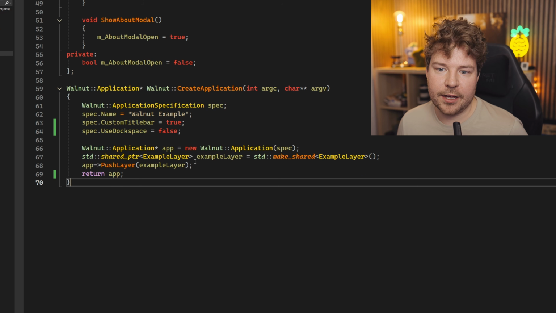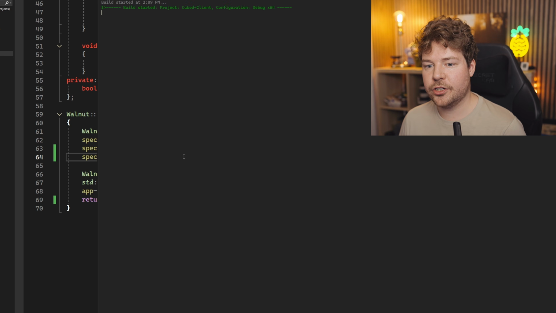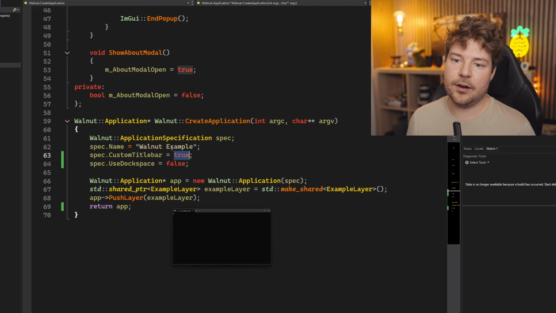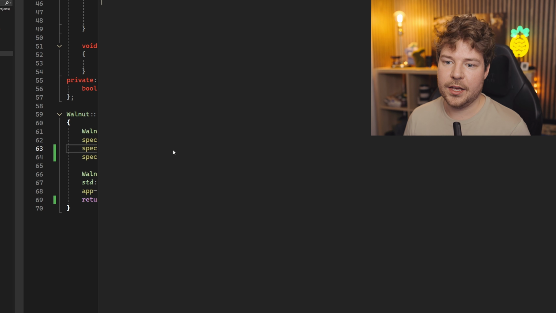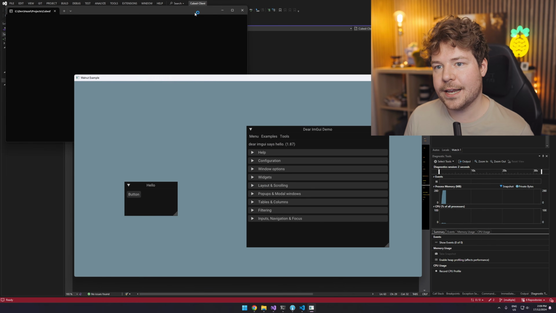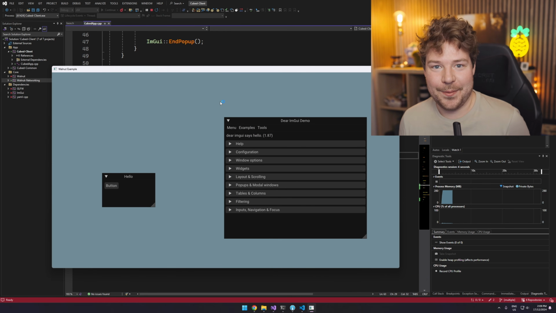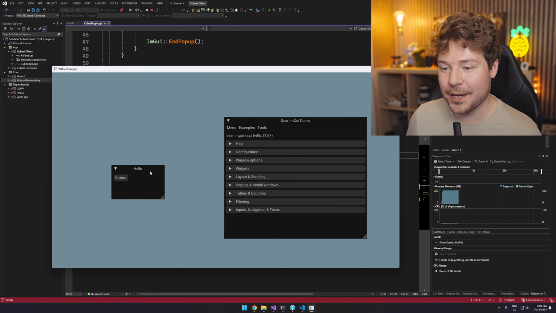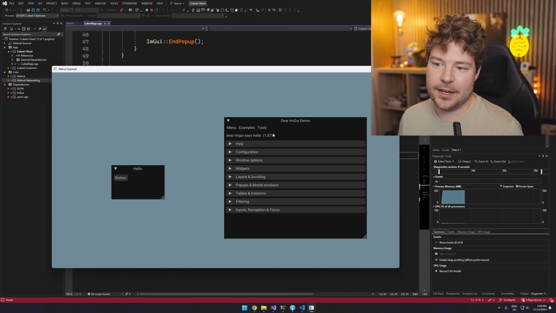So this is what we're looking at. Very basic change. Oh, and also I guess custom title bar is also set to false, because we've gotten rid of the dock space, so we're not going to have that window anymore. So you can see now we've gone back to a plain application. Looks kind of bad compared to what we had, but it will probably look better as a game, right?